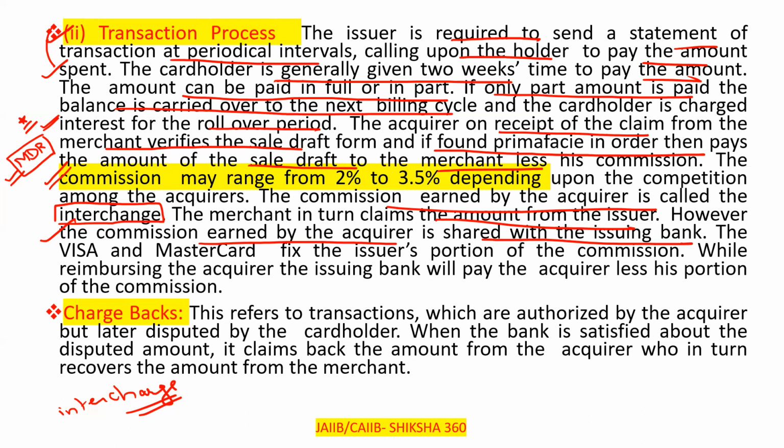Visa and MasterCard fix the issuer's proportion of the commission. While reimbursing the acquirer, the issuing bank will pay the acquirer less his portion of the commission, after deducting his commission.